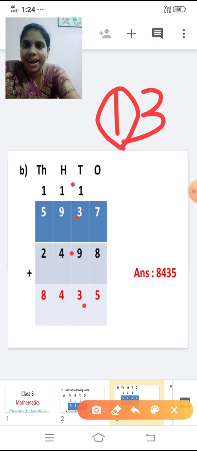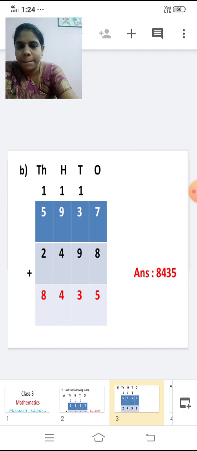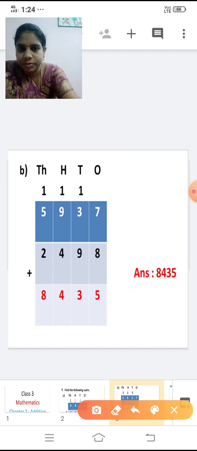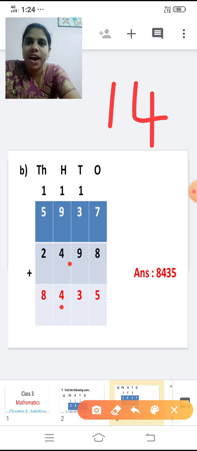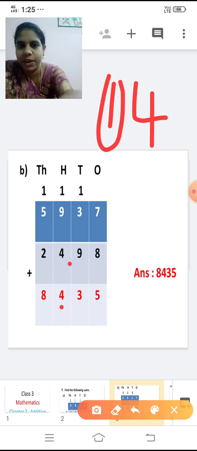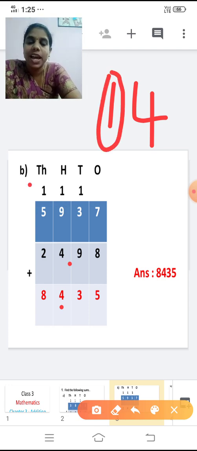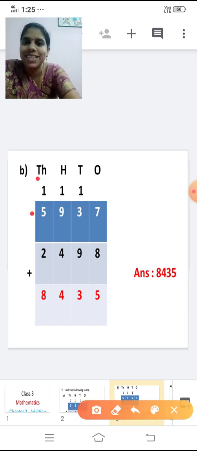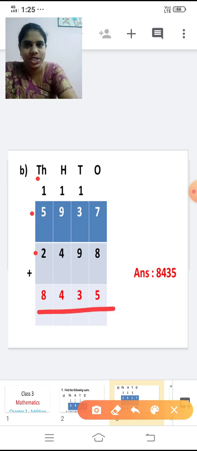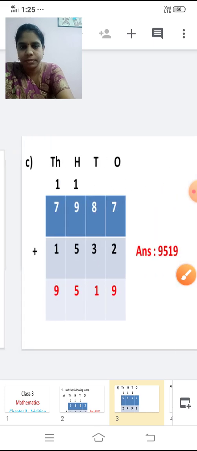Next one, add the hundreds place now. 1 plus 9 is 10 and 10 plus 4, 14. So 14. So write 4 down in the hundreds place and this 1 is carried over to the thousands place. Now we are going to add the thousands place. So 1 plus 5 is 6. 6 plus 2, 8. So the answer is 8,435. Shall we move on to the next sum?